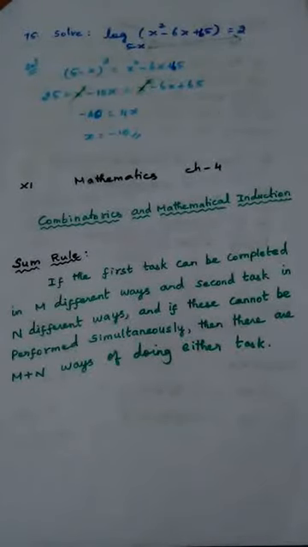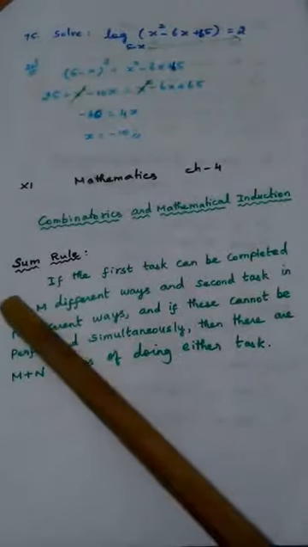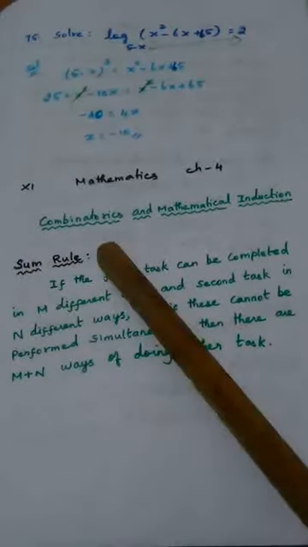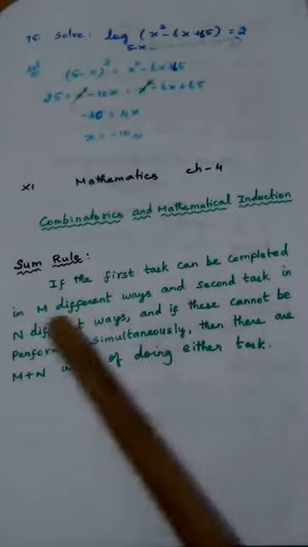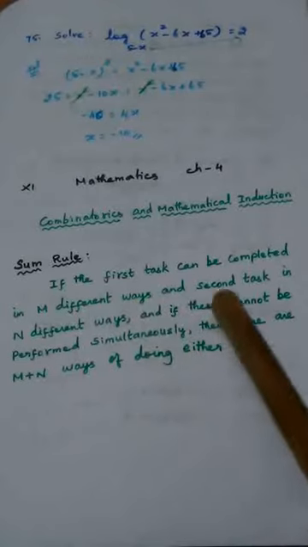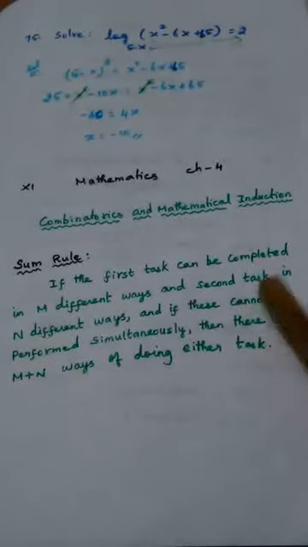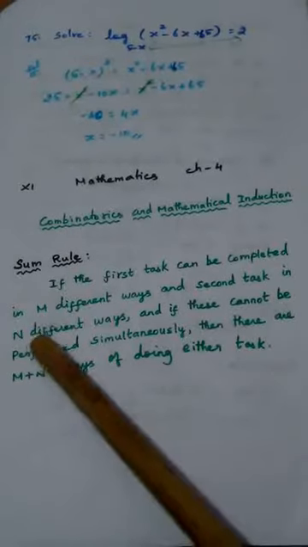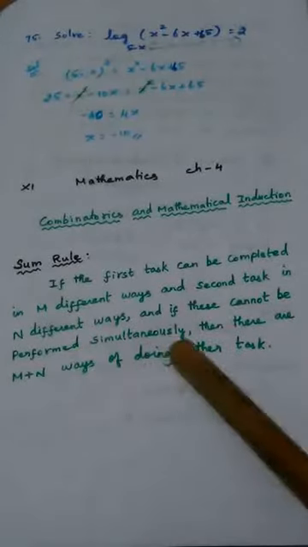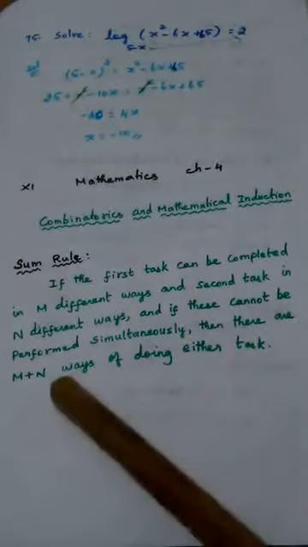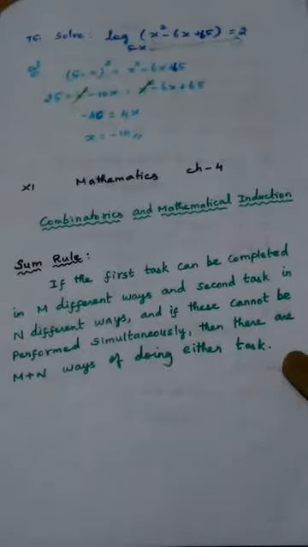First of all, in this 4th chapter, we will see what is meant by sum rule and product rule. The first definition that we are going to see in this chapter is the sum rule. If the first task can be completed in m different ways, and the second task can be completed in n different ways, and if these cannot be performed simultaneously, then there are m plus n ways of doing either task.